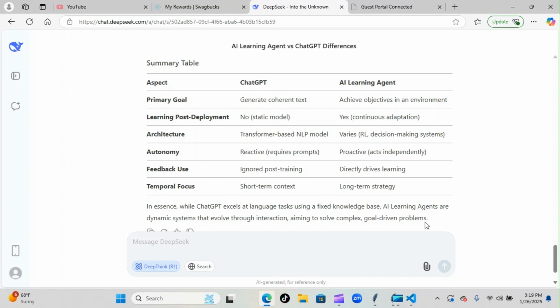So those are just a few of the differences between GPT and learning agents, just to get some clarification on the subject, as there seems to be a lot of misunderstanding. A lot of people say you can just use ChatGPT to do what a learning agent can do, which you can, but there's a vast difference and there's a lot going on behind the scenes. But of course, that's just a few things, and I was happy to clear that up for you.